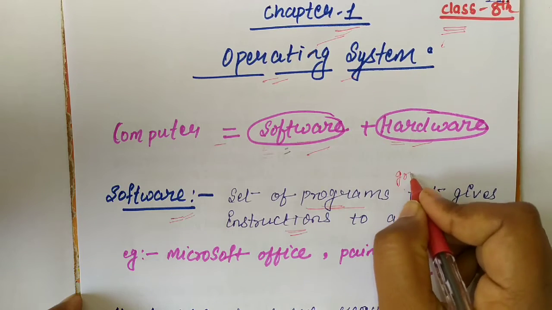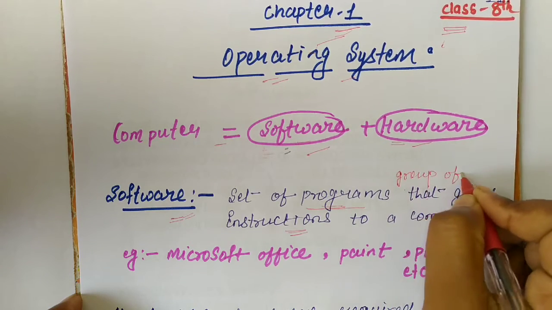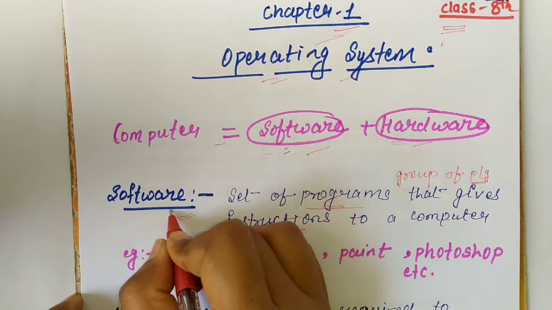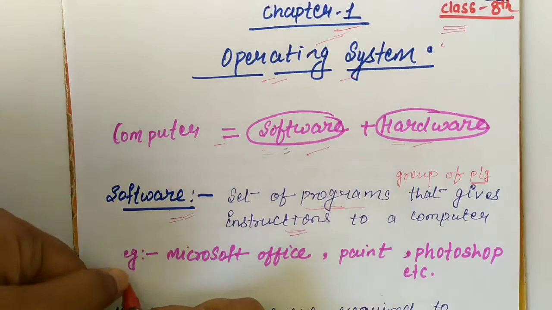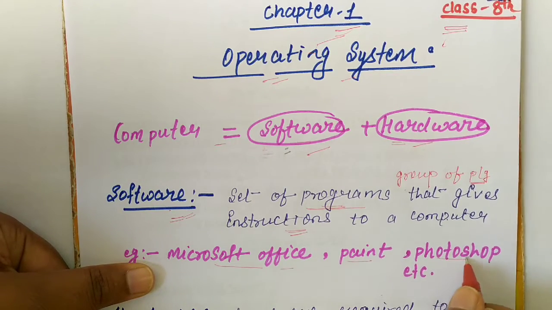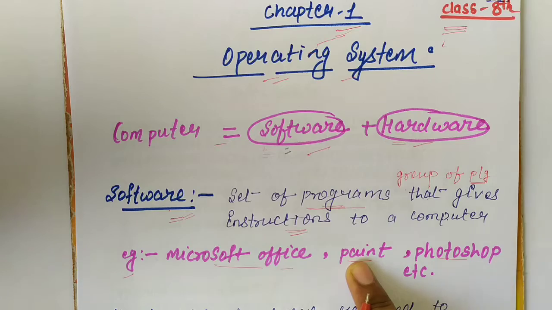That means a group of programs is called software. Here the examples of software are Microsoft Office, Paintbrush, Photoshop. These are the examples of software.